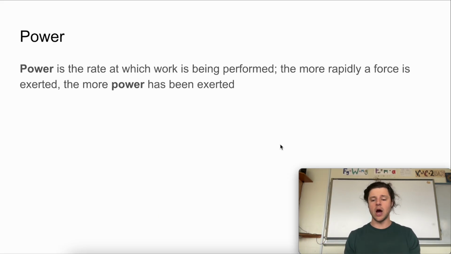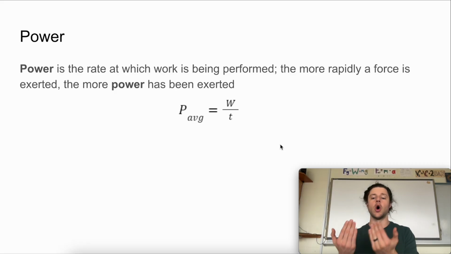In physics, power is the rate at which work is being performed. That means that the more rapidly a force is exerted, the more power has been exerted. And we can mathematize this formally with an equation. We'd say that P, or power, equals W, or work, done over time, divided by T for time, right? And really what this finds us is the average amount of power exerted over that whole activity, right?